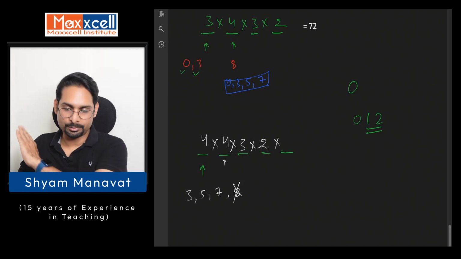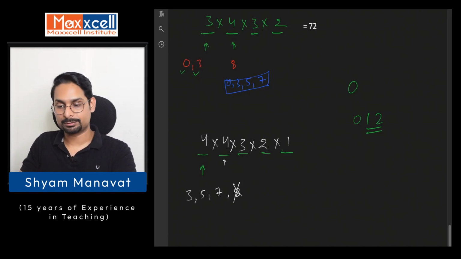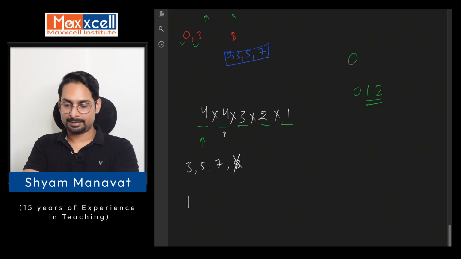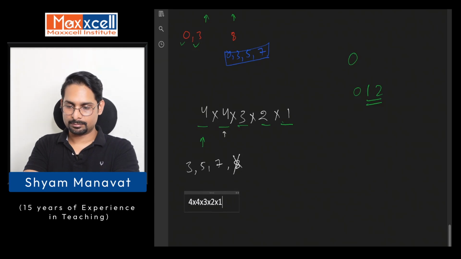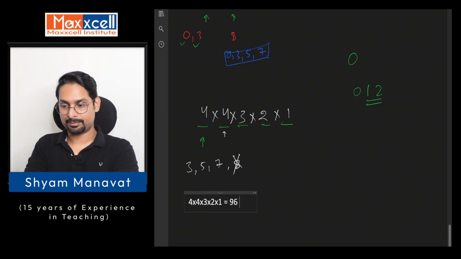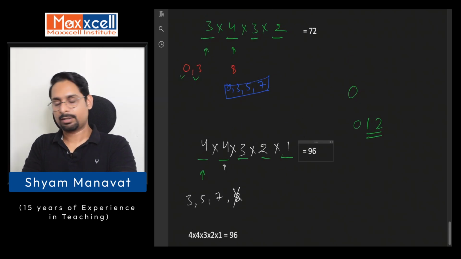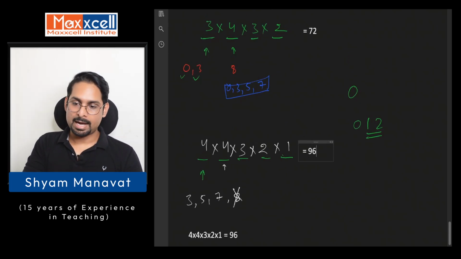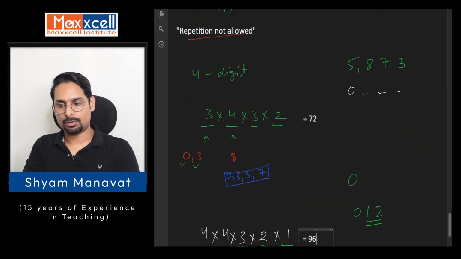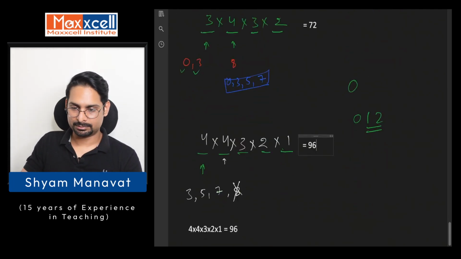Okay, and then no more restrictions. So you keep going on with reducing of 1 possibility on each. So this will get you 4 into 4 into 3 into 2 into 1, 96 possibilities, right? So here we got 96. Now what are we going to say? We can make a 4-digit number, or we can make a 5-digit number.